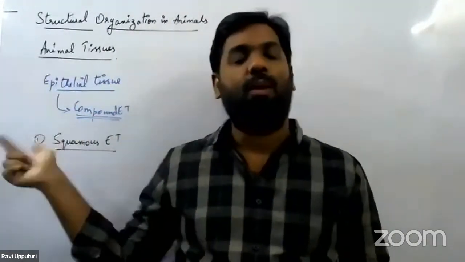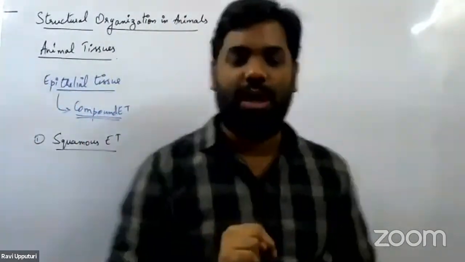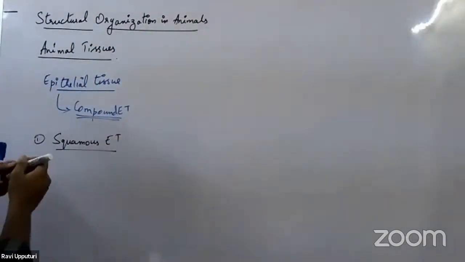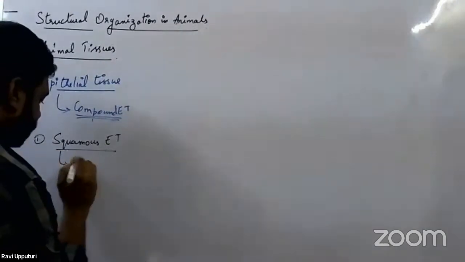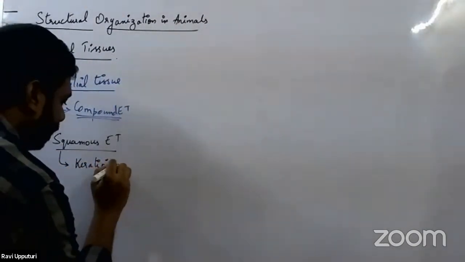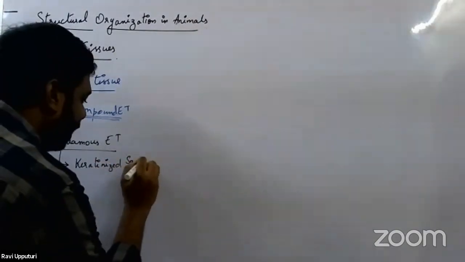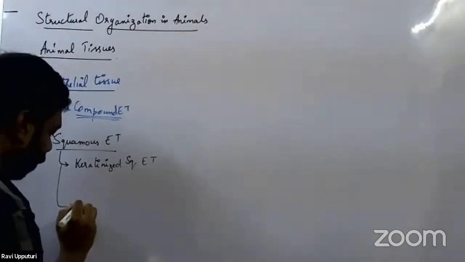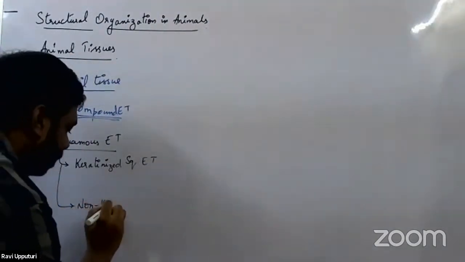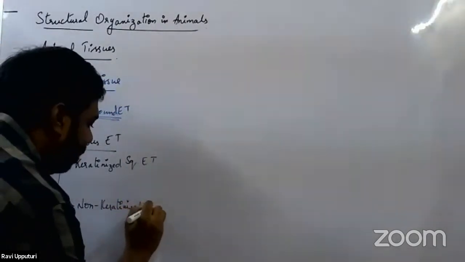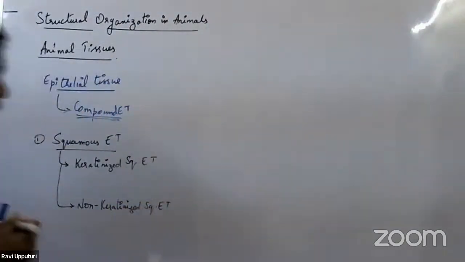It has two classes: keratinized squamous epithelial tissue, and non-keratinized squamous epithelial tissue.